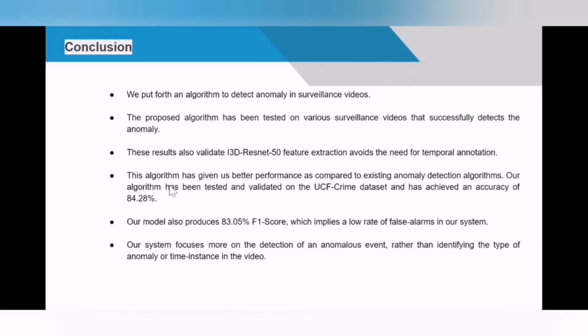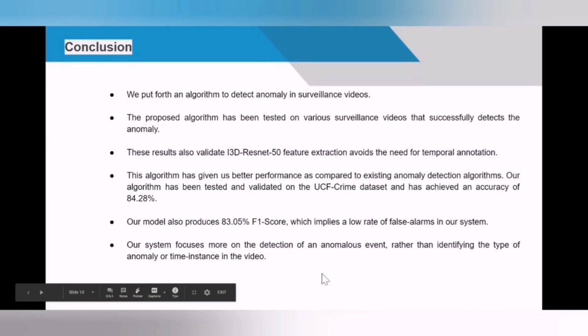Our algorithm has been tested and validated on the UCF Crime dataset and has achieved an accuracy of 84.28%. Our model also produces an 83.05% F1 score, implying a low rate of false alarms in our system.